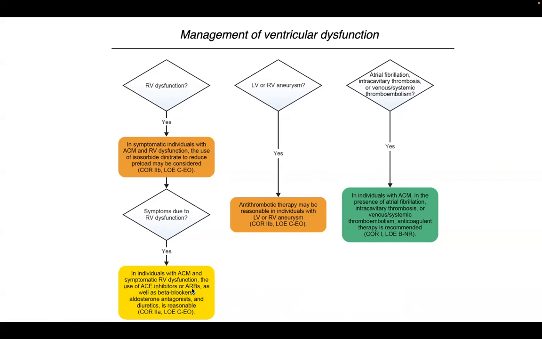ACE inhibitors or ARBs, beta blockers, aldosterone antagonists, and diuretics. So these are class 2A. Isosorbide dinitrate is class 2B. They have to be started initially. If a patient has an aneurysm, then the role of antithrombotic therapy, that is anticoagulation, comes, and that is class 2B. And if a patient has atrial fibrillation, an intracavitary LV clot, or some venous or systemic embolism, that is a class 1 recommendation for anticoagulation. Even if there is no clot, we sometimes have to start it, and that is a class 2B recommendation.